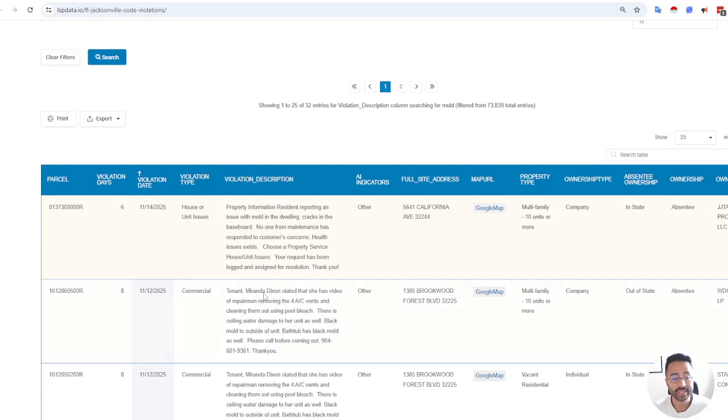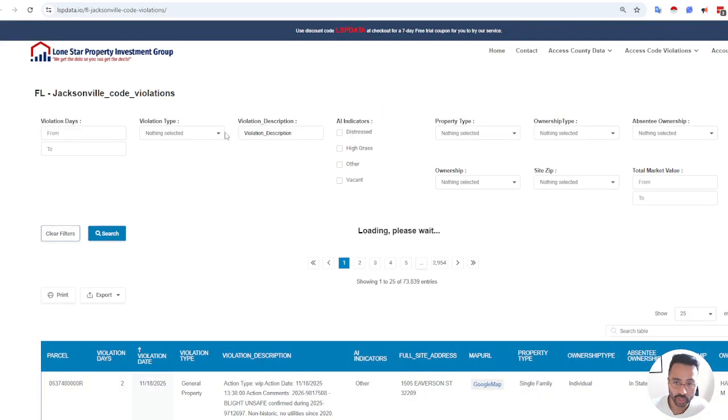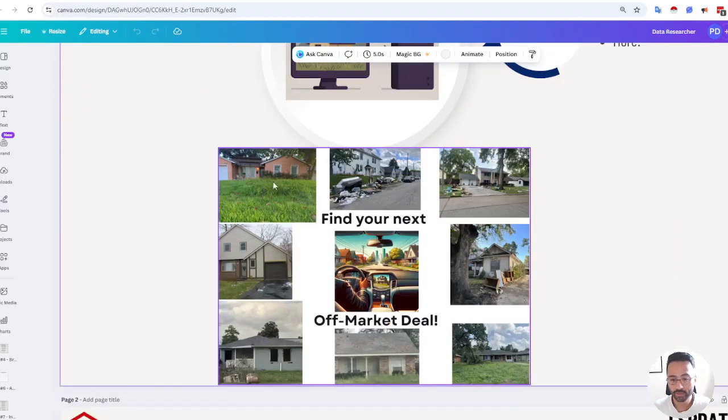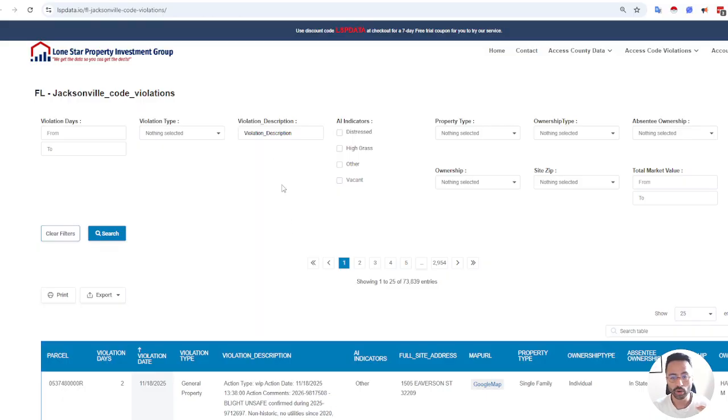There may be a tenant complaining that there's mold inside the house. So not only are we providing you with visual information when there's a problem that you can see from driving for dollars, but you also know what may be going on inside the property. Sometimes the roof may be caving in, or there may be structural issues that the tenants have complained about. So if you identify a property that you want to reach out to and market, that gives you a lot more insight into the situation. If you call the property owner and they tell you that the property is in perfect condition, then you know that they potentially may be lying.